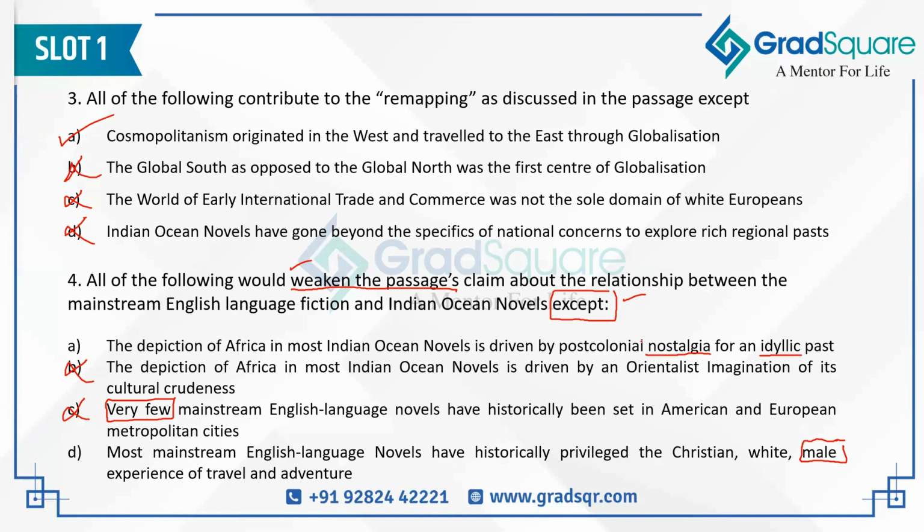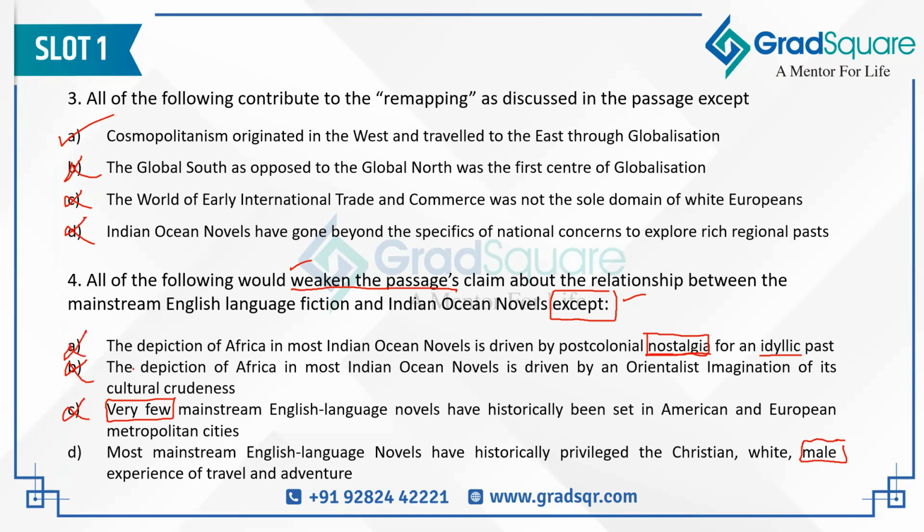Whereas nostalgia is something that the author will not agree with. So comparatively, at least, we should be able to eliminate A and mark D as the answer. On top of that, if we know the meaning of the word idyllic, then we will know that this A cannot be the answer at all. It is weakening the author's claim because idyllic means a peaceful, beautiful, very serene, calm kind of past. So, of course, the author is disagreeing with this. The author is not saying that they had a very peaceful past. There were a lot of problems.